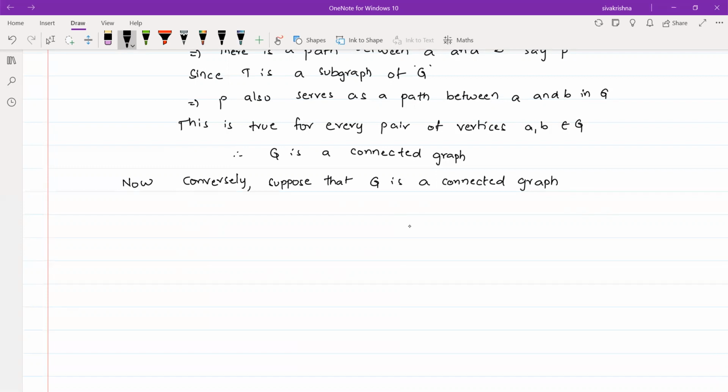In the second part I am supposing that G is a connected simple graph. Now we show that G has a spanning tree.